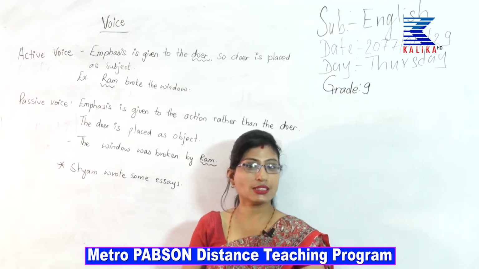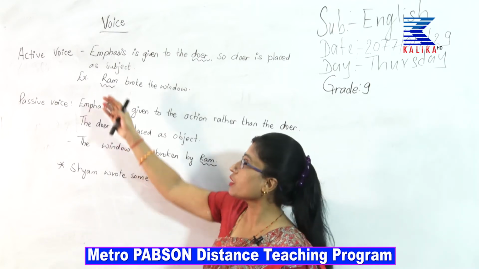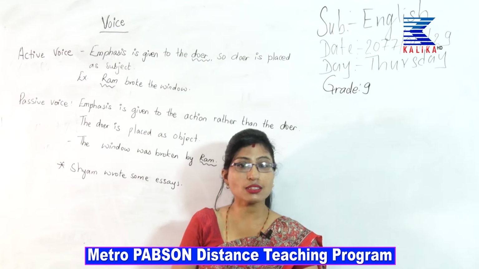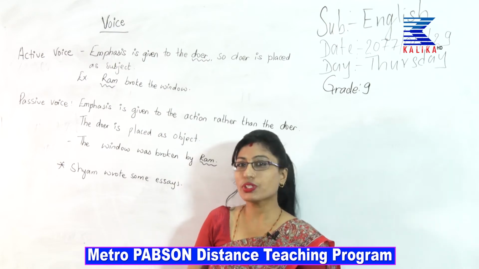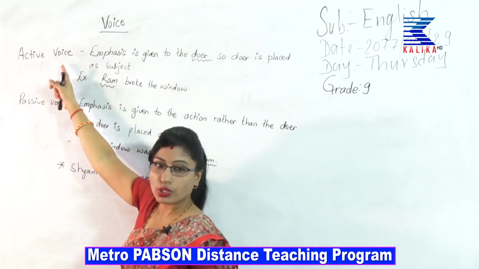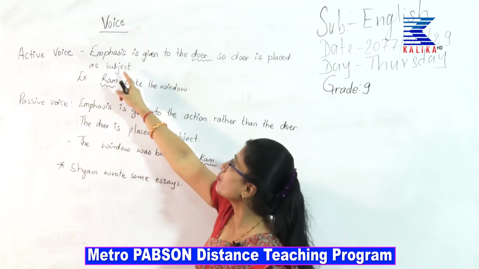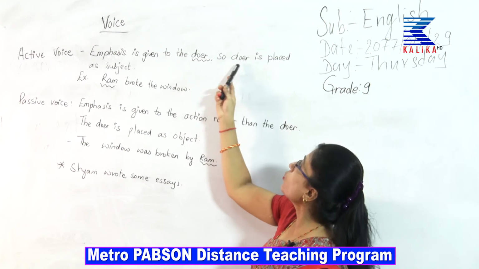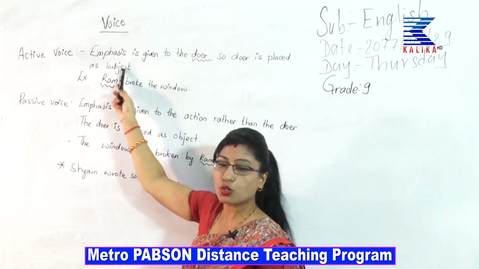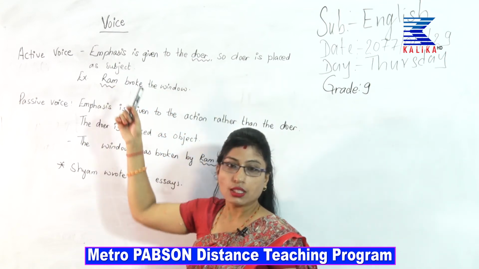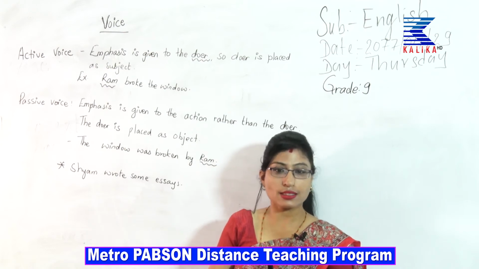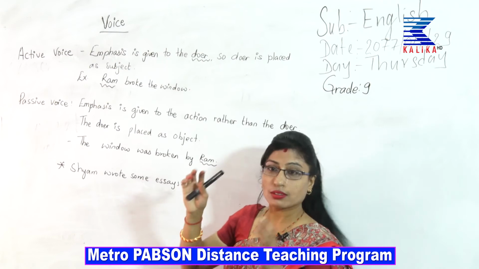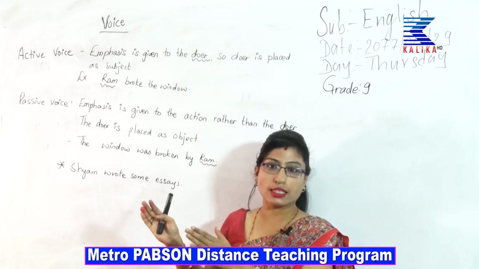So, before we start, let us do some wrap up. I think you have already learned it in class 8, but still we will repeat. Active voice. What happens in active voice? Emphasis is given to the doer. So, doer is placed as subject. So, of course, in a normal sentence there is an action that is done and most of the time there is a doer who does that action.